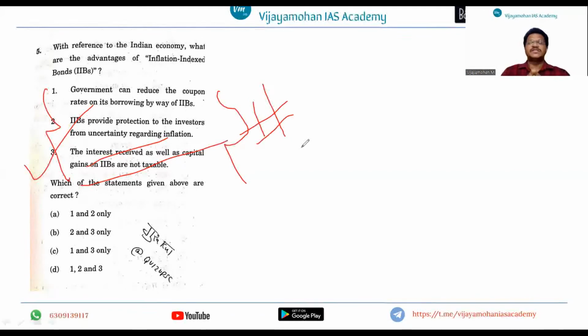And even in my Telegram channel, I'm regularly sharing news articles, and I'm asking the aspirants to see what the related issues are. For example, I was sharing GST, inflation and monetary policy related articles, and I was telling the aspirants to see what the areas of this monetary policy are, what the regulations are, what the processes are, right? Many times in my Telegram channel I also told that monetary policy, money market and capital market, and also inflation related issues will be very important for your preliminary aspect, right? We will see the next question.